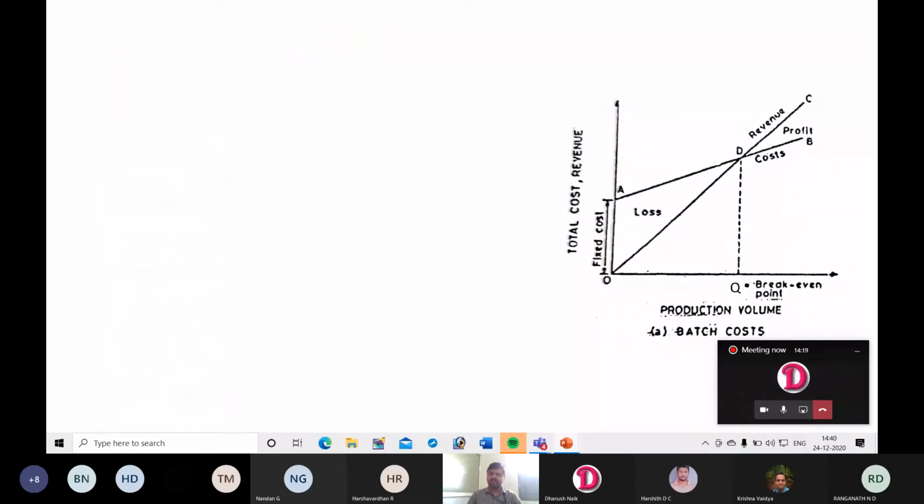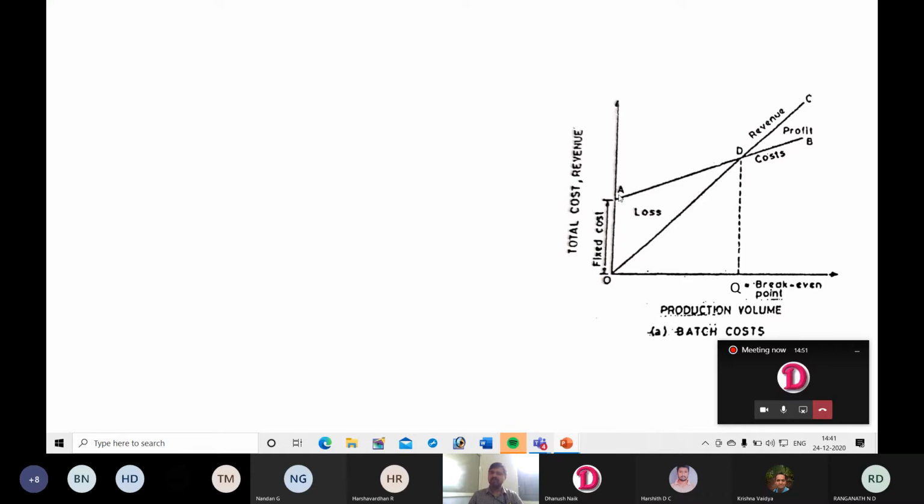Okay, this is the break-even figure. This is the figure which is representing the break-even point. It is a plot of total cost and revenue versus production volume. At this point, production volume is 0. If the production volume is 0, that means you have not produced anything. Then also there will be some fixed cost.